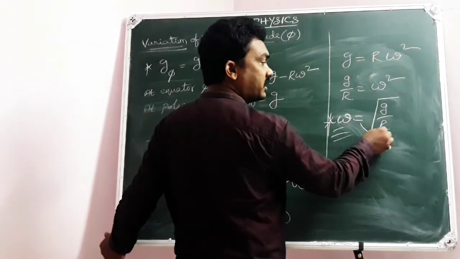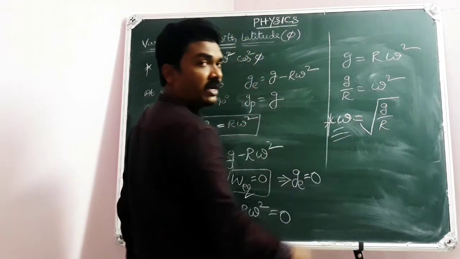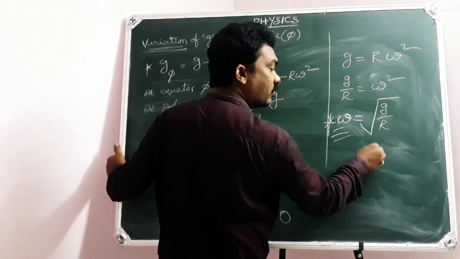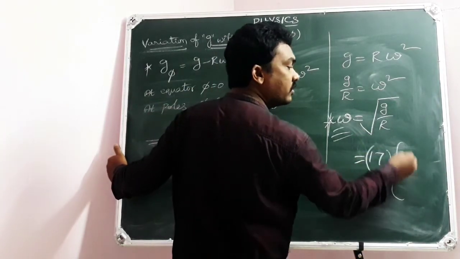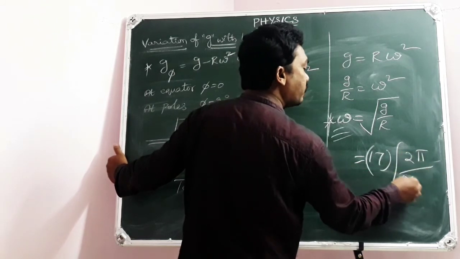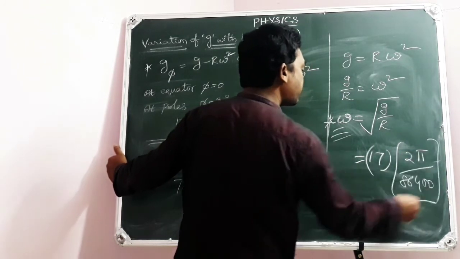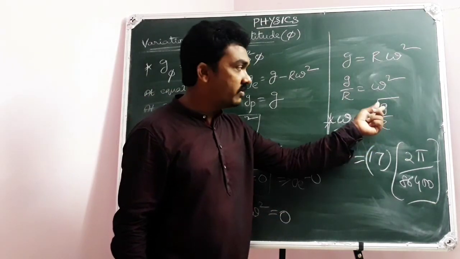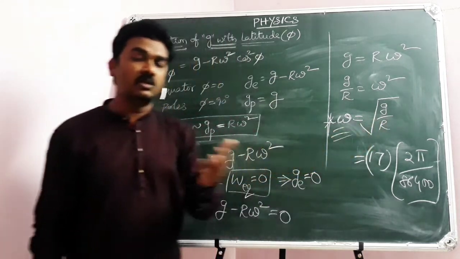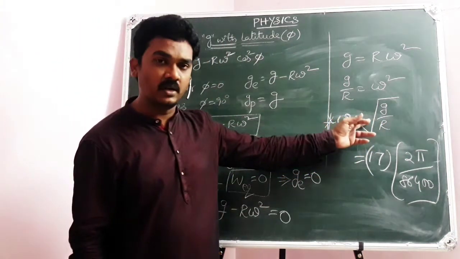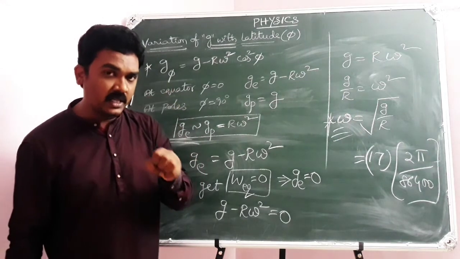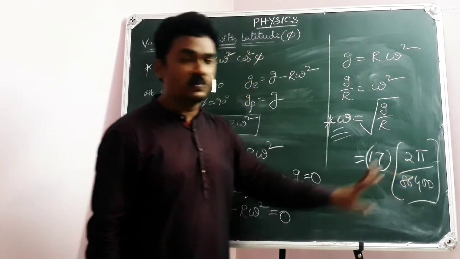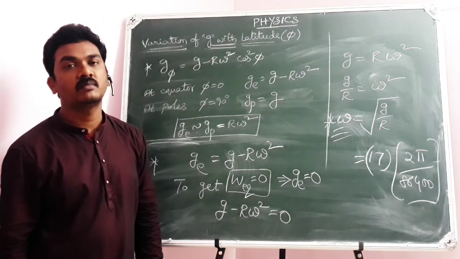But let us calculate this value: g value 9.8, R value 6,400 kilometers, as I told you. If you substitute and calculate, whatever value is obtained is approximately equal to 17 times the current angular speed, 2π by 86,400 radian per second.